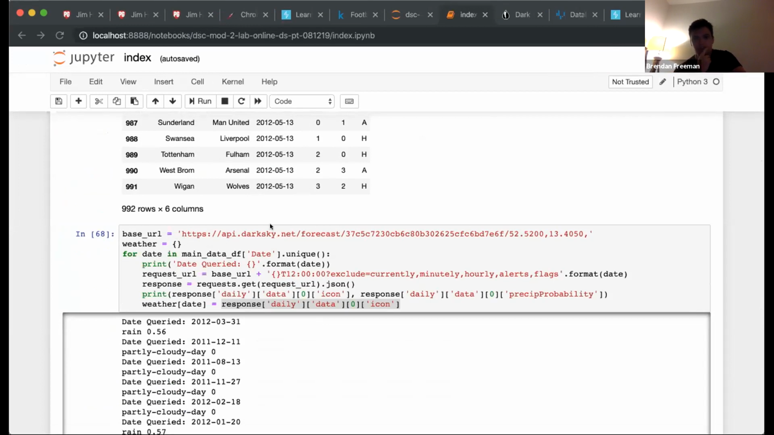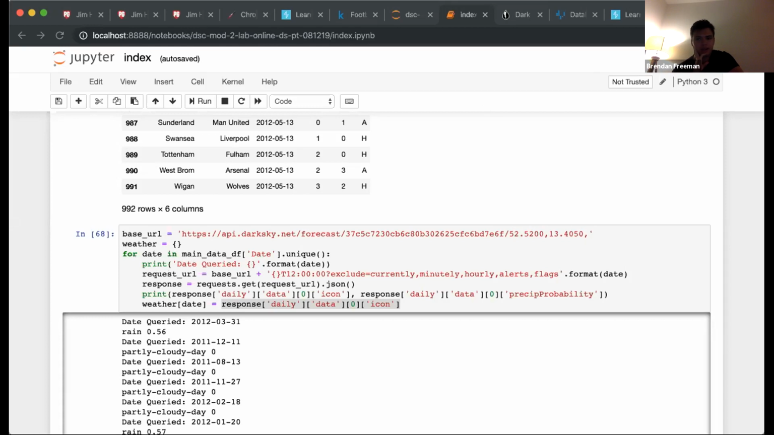So you start with the base URL here, and then your longitude and latitude for Berlin. And what I actually did is, instead of going directly into a list, I used a dictionary. And so then I looked for the dates in that date column, .unique. And all I did was just print date query. These are just debug statements to make sure that we're iterating through properly, making sure everything's going smoothly in case we run into any problems later on.